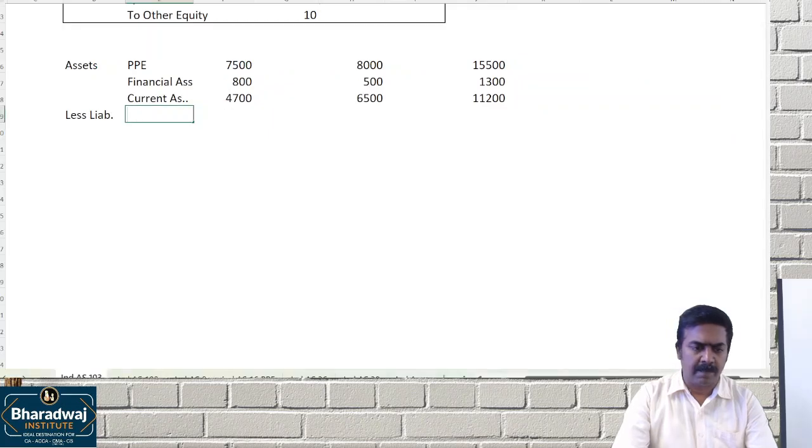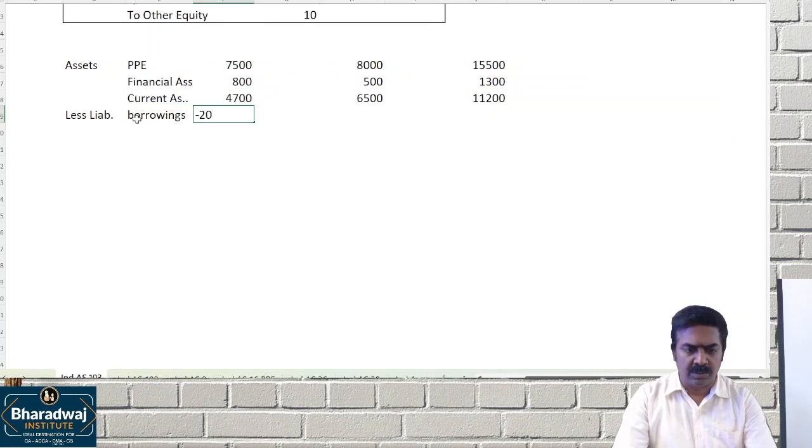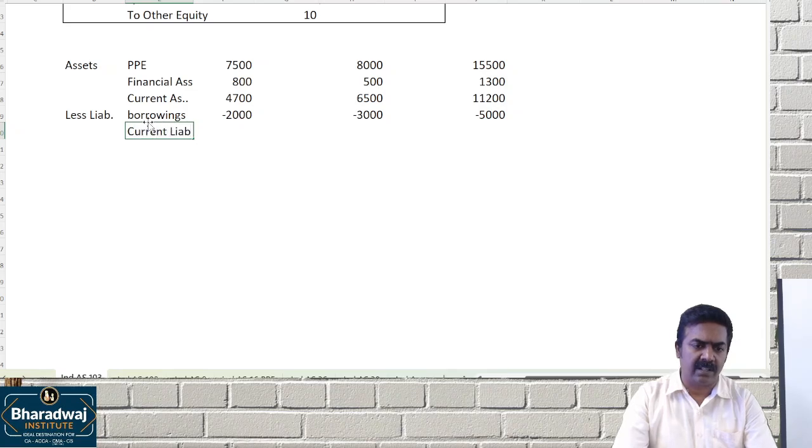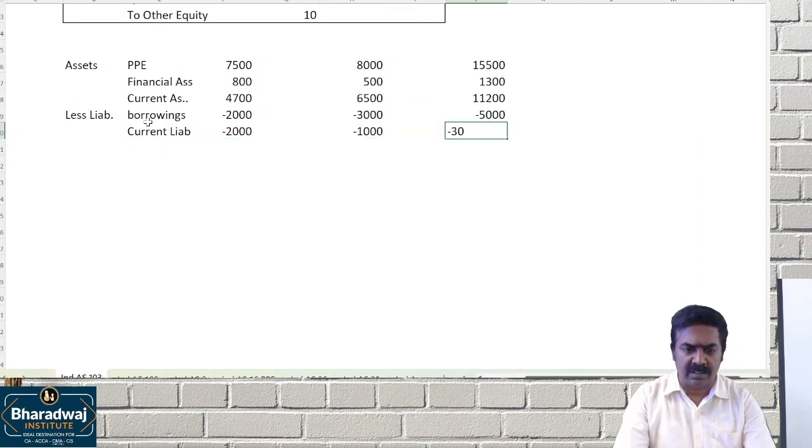Borrowings are 2,000 and 3,000, total 5,000. Then current liabilities are 2,000 and 1,000, total 3,000.